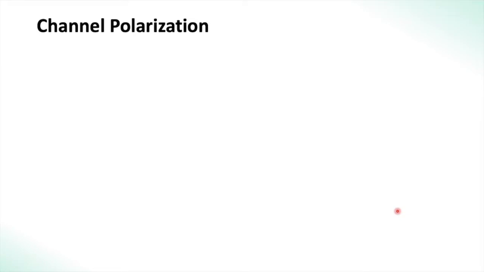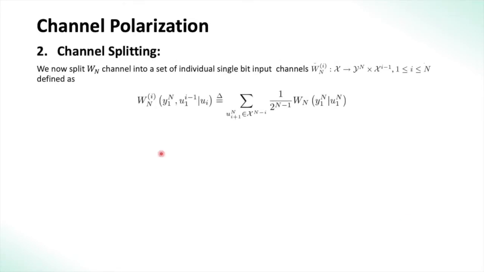Now we move to the channel splitting operation. From Wn, we construct a collection of n single bit input channels called WnI, where I denotes the index of this channel. So I runs from 1 to n, and n is a power of 2. Now you see the definition of WnI. The transition probabilities are defined by summing Wn of Yn given Un over the input bits from I plus 1 to n, which are unknown bits. They don't come up in the arguments for this channel. It is a loose averaging kind of procedure.